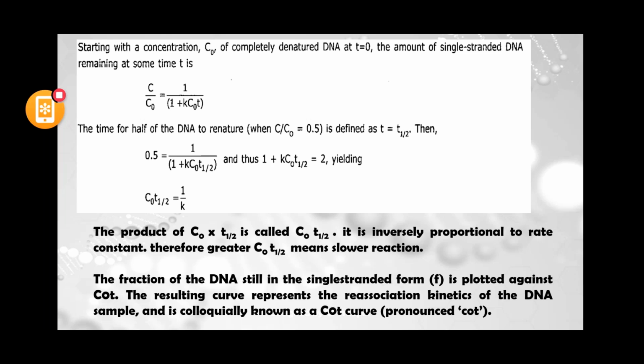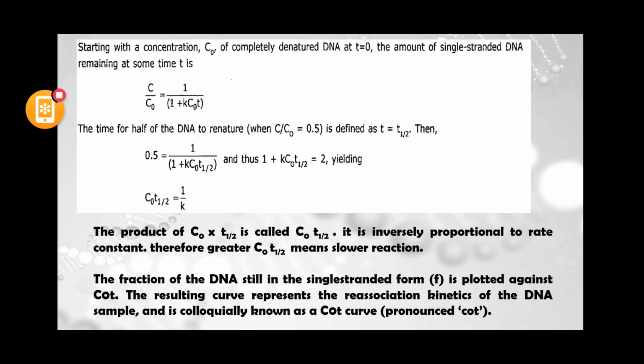Now we have to convert this into half. The time for half of the DNA to renature means half of the DNA is renatured and half is still single stranded, in denatured form.